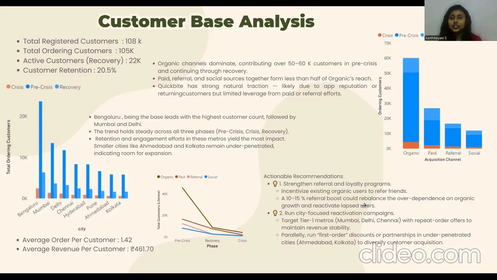The second suggestion is to run city focused reactivation campaigns. We can divide the cities into tier 1 and tier 2. And the tier 1 cities which are already performing well, we can introduce repeat order offers to maintain the revenue stability. And for tier 2, which are underperforming like Ahmedabad and Kolkata, we can introduce first order discounts to diversify the customer acquisition base.